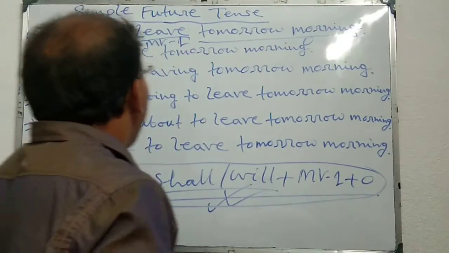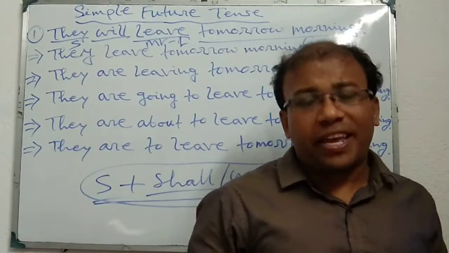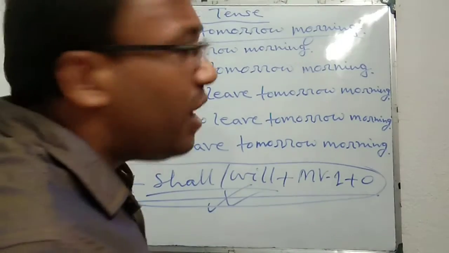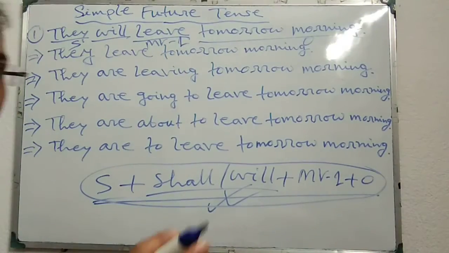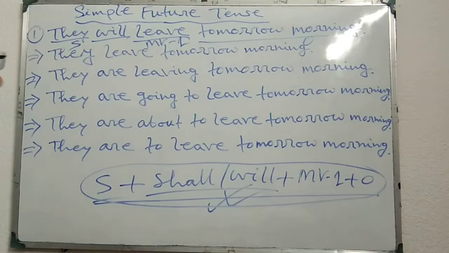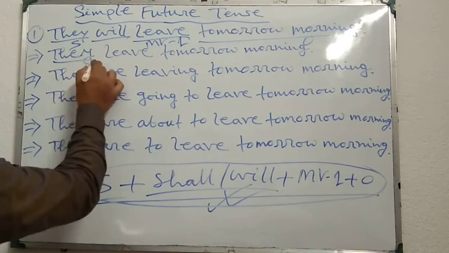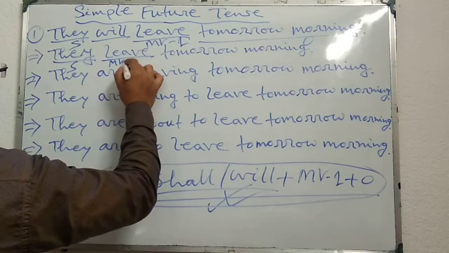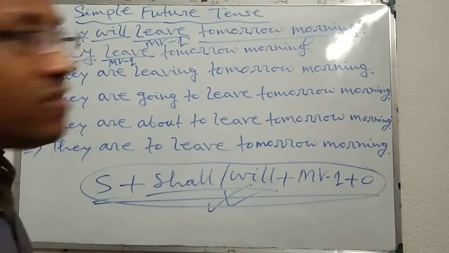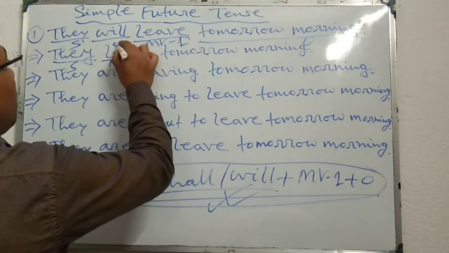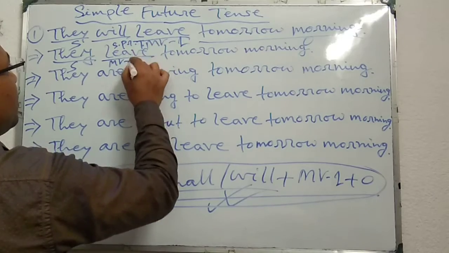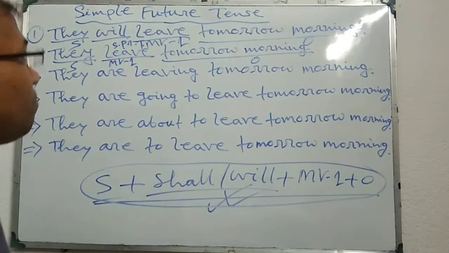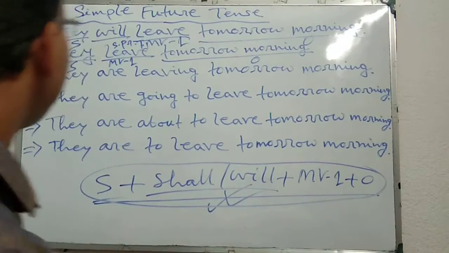But we can also express the simple future tense in different ways. For example, the same sentence I have written here: they, subject, leave, MV1 only, that means simple present tense, thereafter others. They leave tomorrow morning.